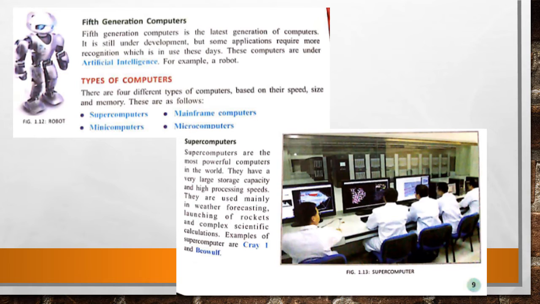And what is the use of this type of computers? These computers are mainly used in weather forecasting and in launching of rockets. अगर rockets को launch करना है तब भी हमें कंप्यूटर की ज़रूरत पड़ेगी. तो which type of computer is used for this purpose? Supercomputers. Let's move toward the mainframe computer.